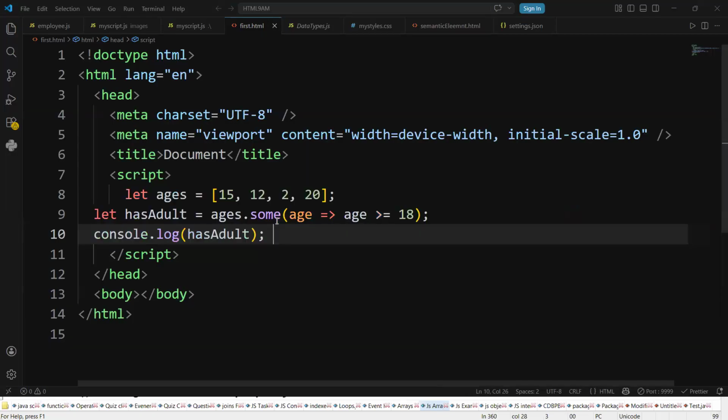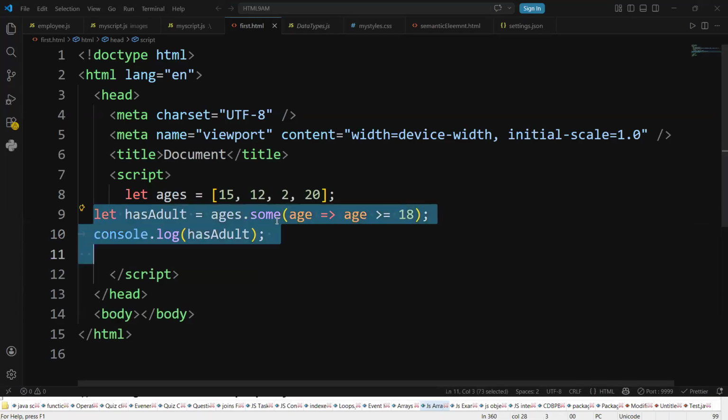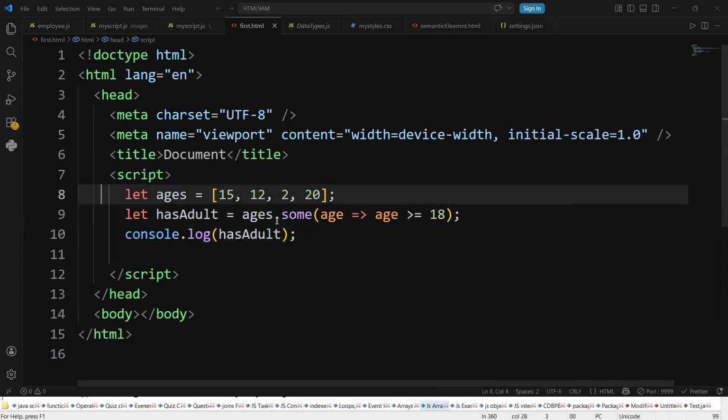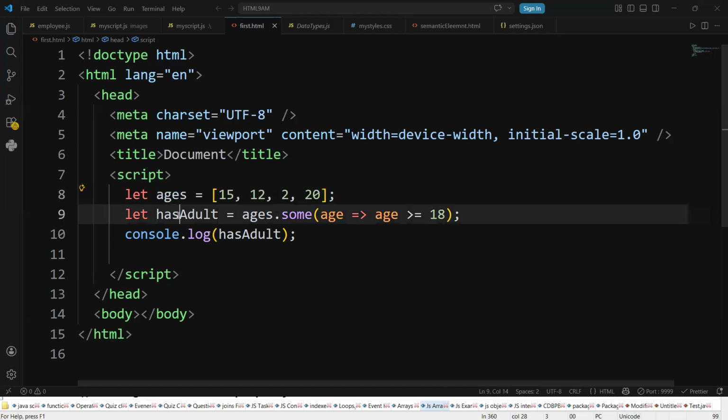Please check once here. What are the ages we have here? 15, 12, and so on. Tomorrow onwards, you should run the example on your laptop also, that is better. Then take let ages, and we have the has-adult check.